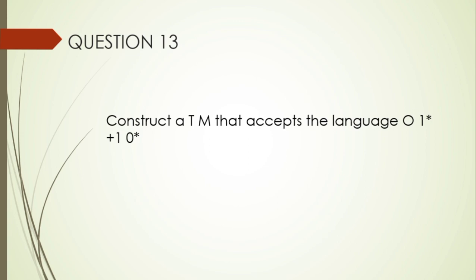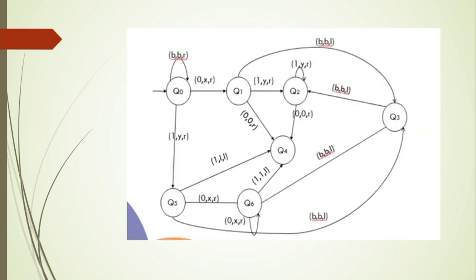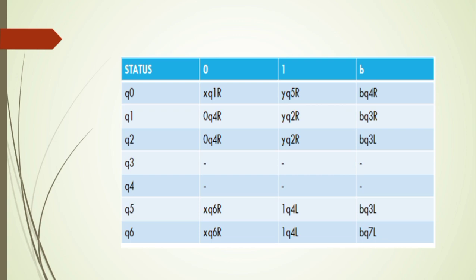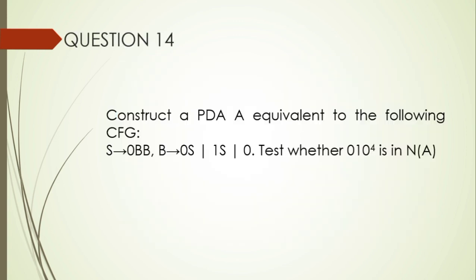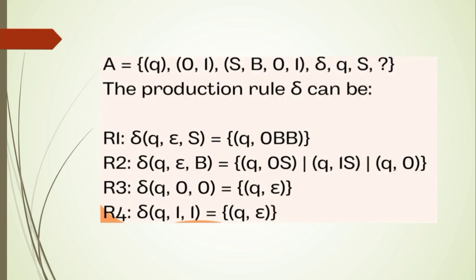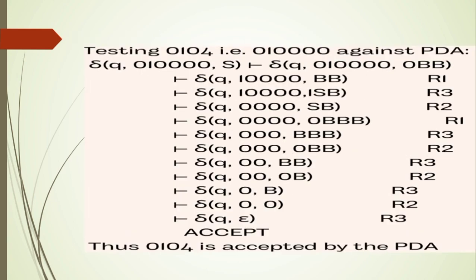Question 13. Construct a Turing machine that accepts the language 0 1 asterisk plus 1 0 asterisk. This is the Turing machine for the question, with the states q0, q1, q2, q3, q4, q5, q6. Question number 14. Construct a pushdown automaton equivalent to the following context free grammar: S to 0BB, B to 0S, 1S, 0. Test whether 0 1 0 is in the language. Here's the answer for the PDA. Thank you.